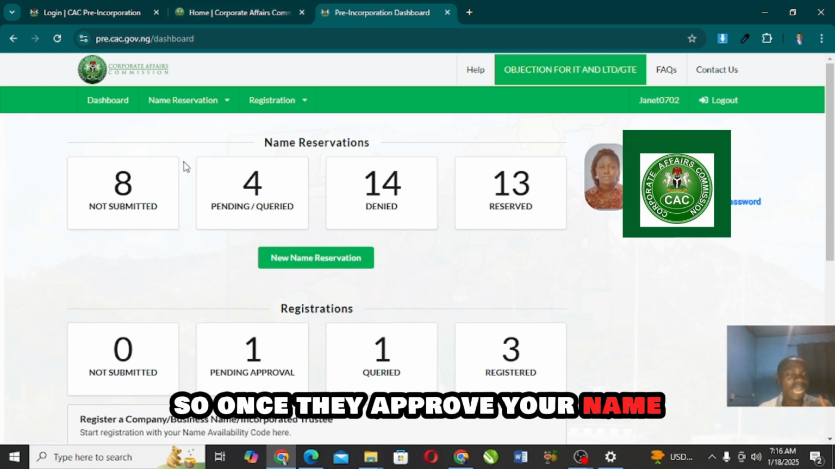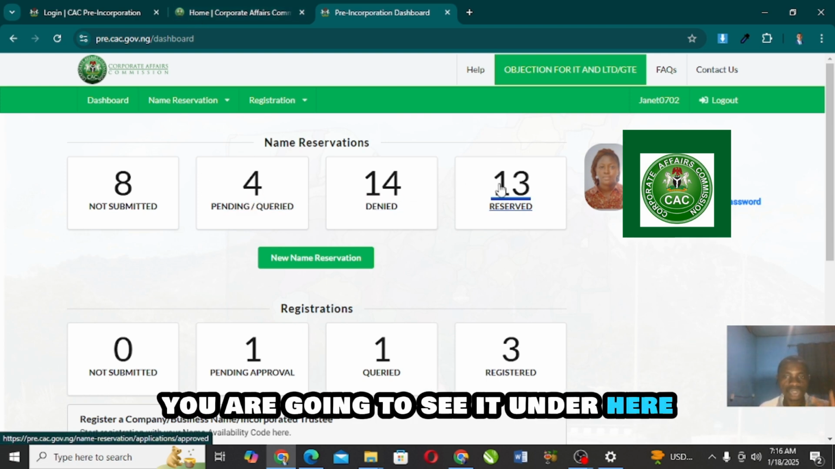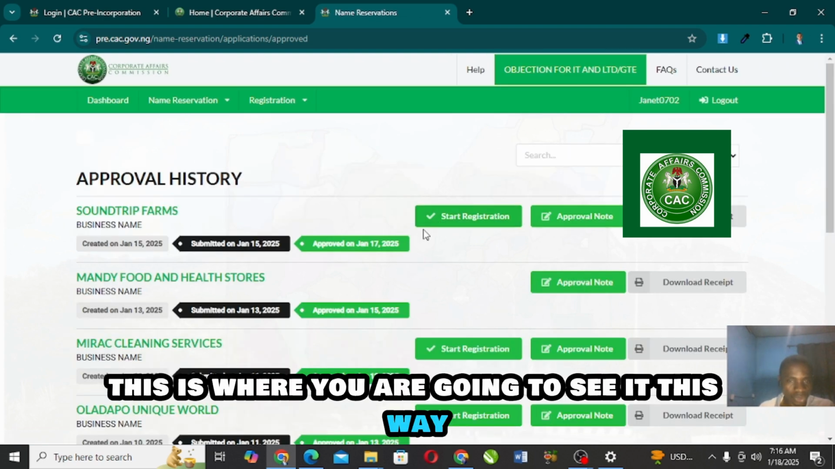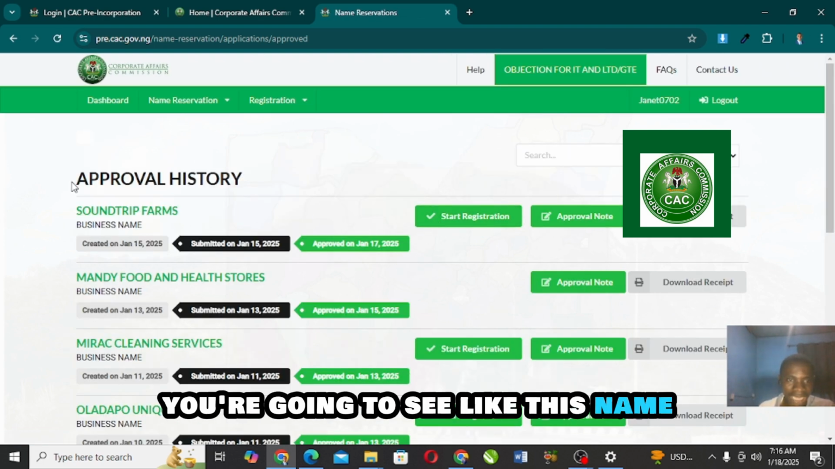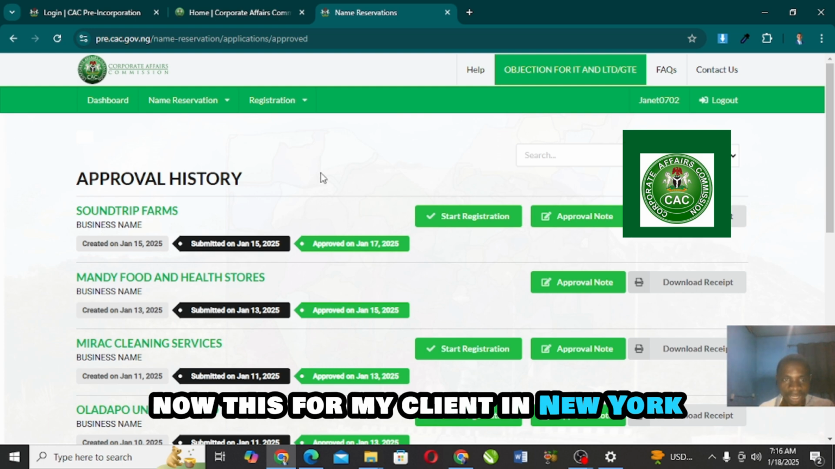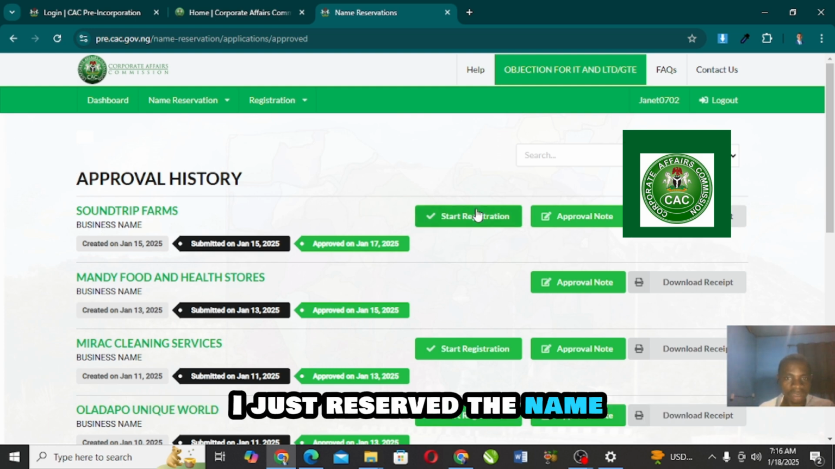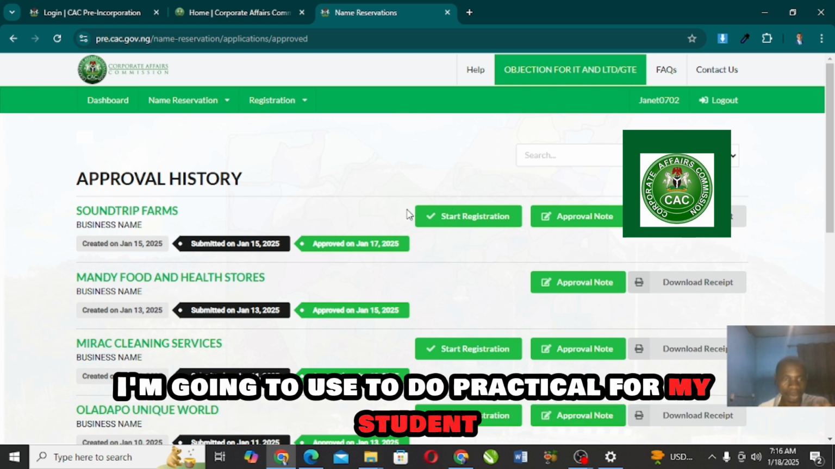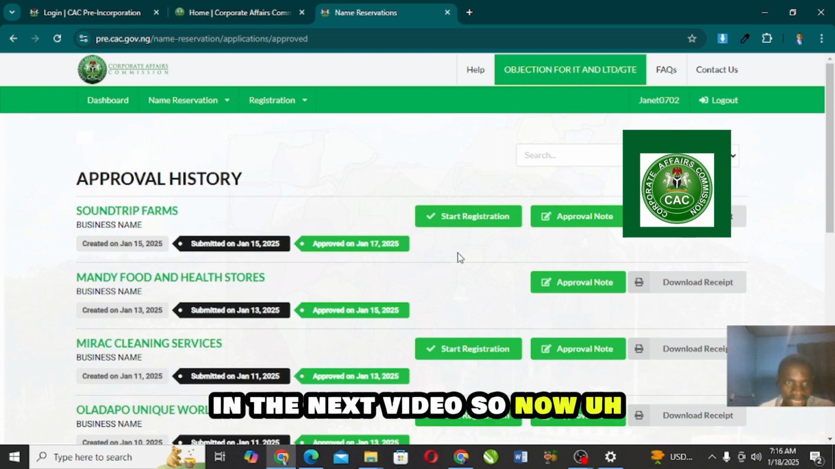Once they approve your name, you are going to see it under here. You click this place. This is where you are going to see it, like this name now, for my client in New York. I just reserved the name and I'm going to start the registration. This is the registration I'm going to use to do a practical for my students in the next video.